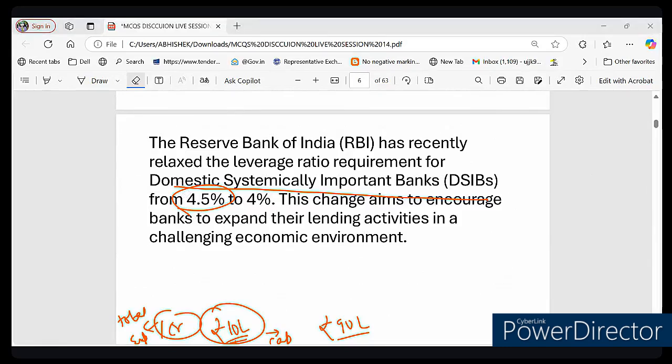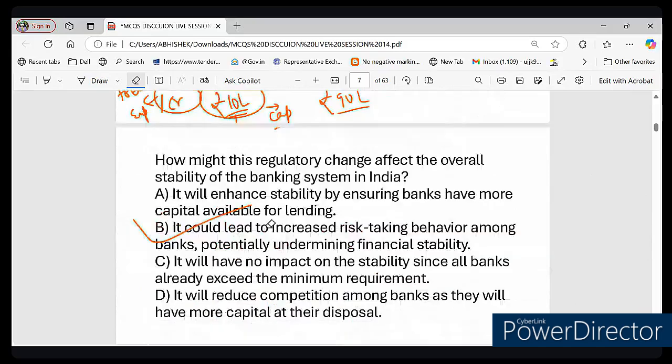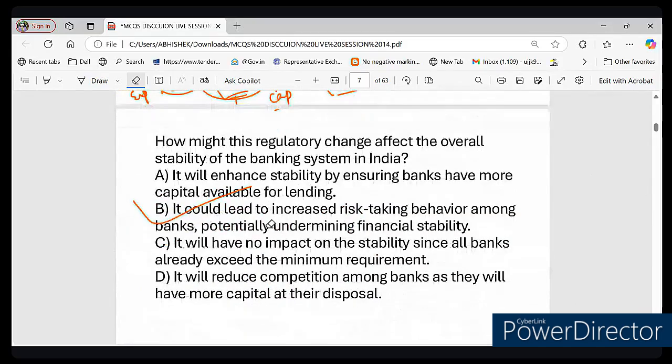Obviously yes, right? Because lowering the leverage ratio means banks can expand their lending. If we are reducing the leverage ratio from 4.5 to 4, then bank lending will increase, right? So banks can expand their lending, okay?